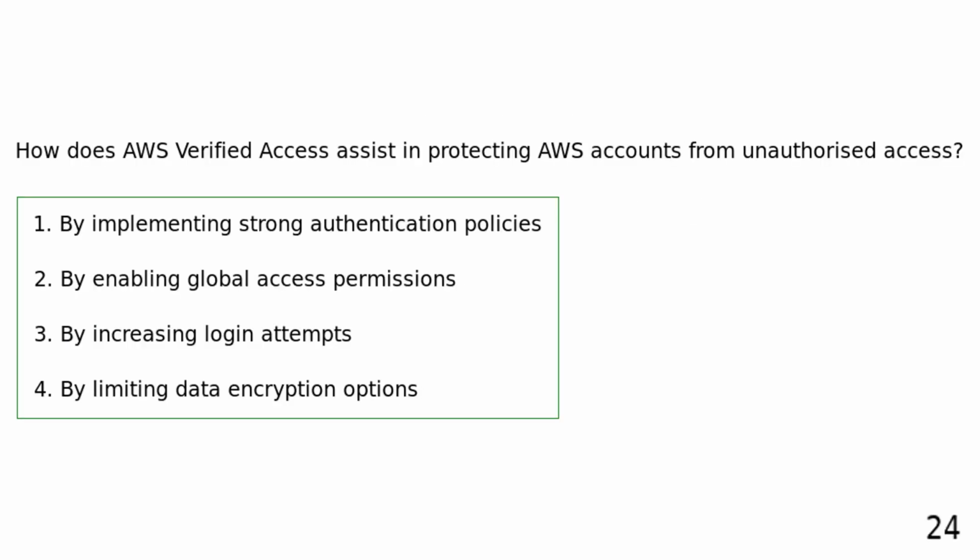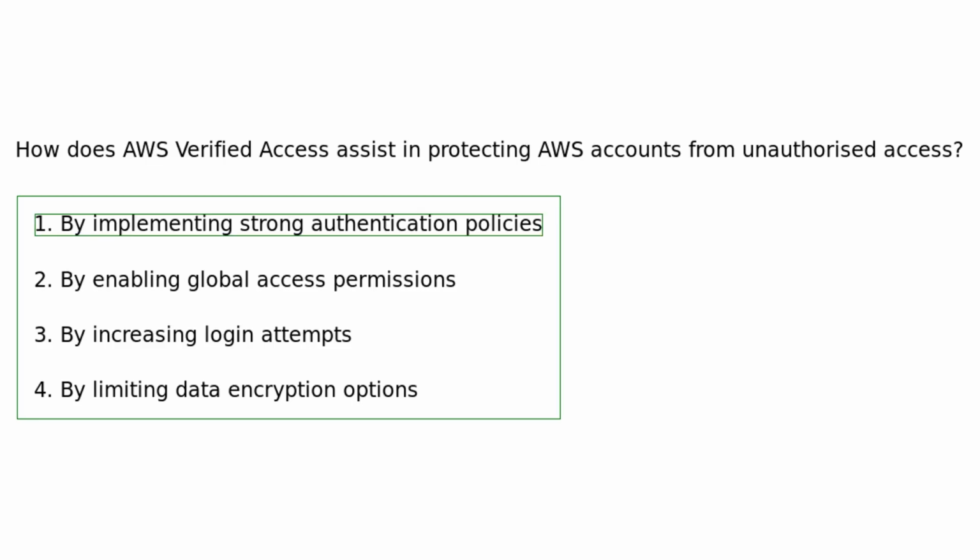How does AWS Verified Access assist in protecting AWS accounts from unauthorized access? By implementing strong authentication policies. By enabling global access permissions. By increasing login attempts. By limiting data encryption options. AWS Verified Access assists in protecting AWS accounts from unauthorized access by implementing strong authentication policies that require additional verification steps, such as multi-factor authentication.